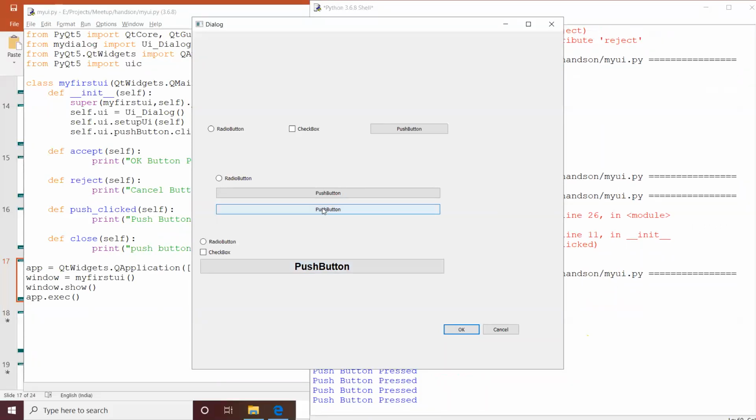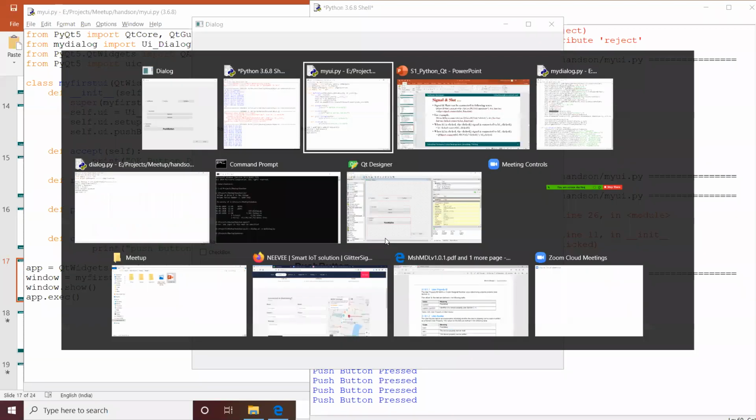Like that, we can add signals to each and every widget. For example, we have the checkbox, and we can check what signals that particular checkbox has.